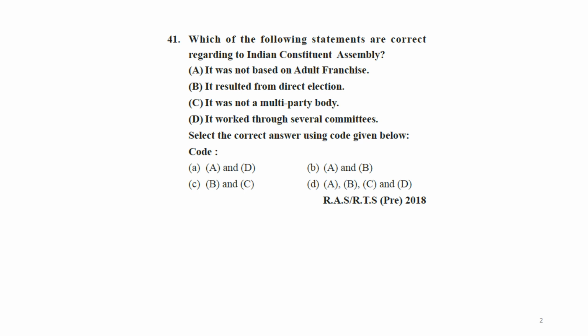Anyway, we'll see the first question of today's video. Which of the following statements are correct regarding the Indian Constituent Assembly? It was based on adult franchise. It resulted from the direct election. It was not a multi-party body. It worked through several committees.